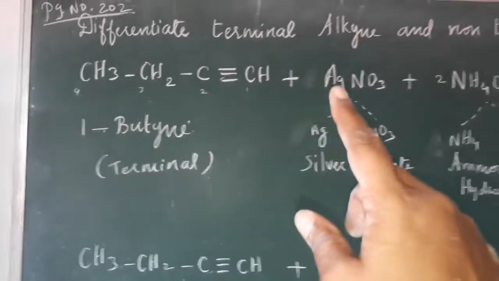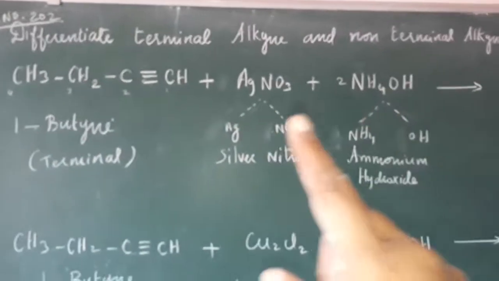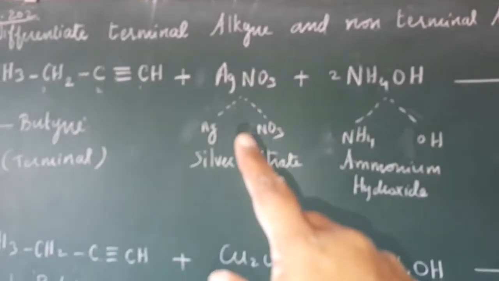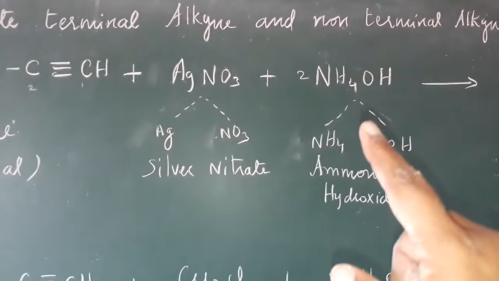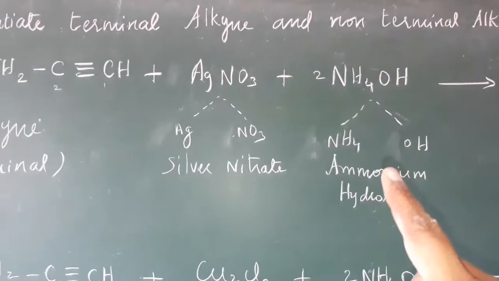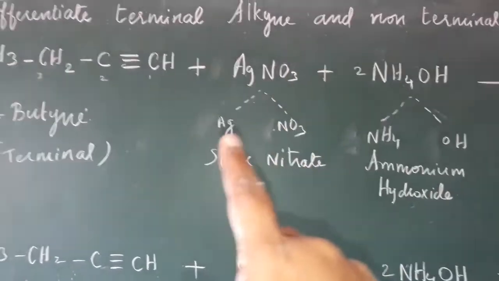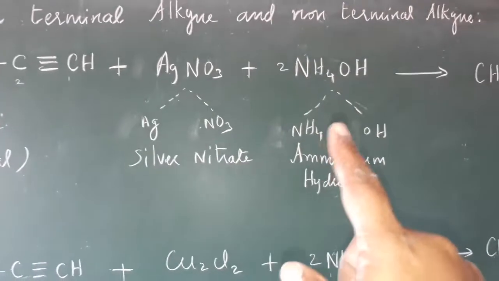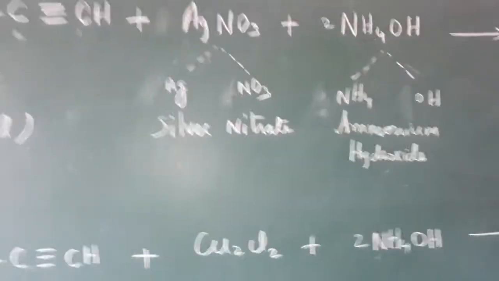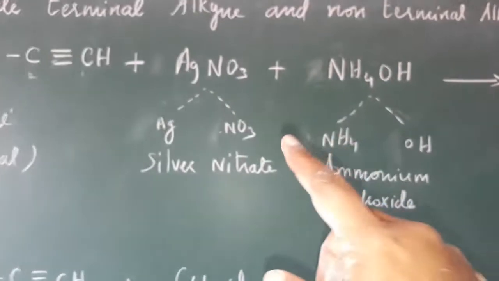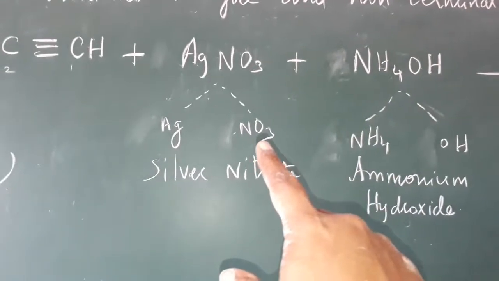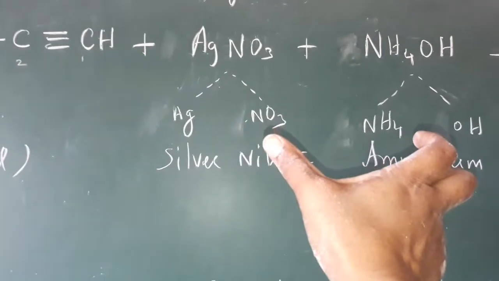Here we are going to add ammoniacal silver nitrate. AgNO3 is silver nitrate and NH4OH is ammonium hydroxide, together called ammoniacal silver nitrate. I split the silver nitrate as AgNO3 and the ammonium hydroxide as NH4 and OH. NH4 and NO3 combine, and we get ammonium nitrate.